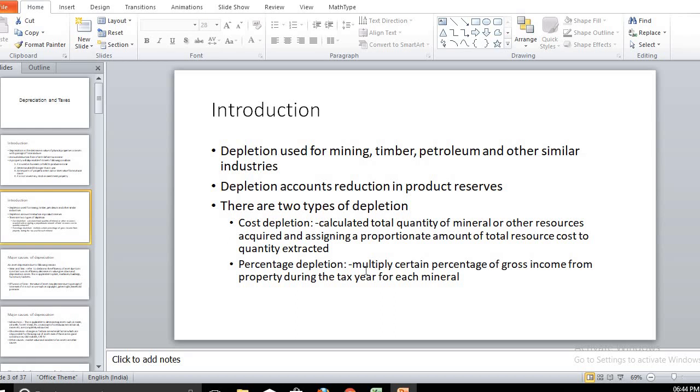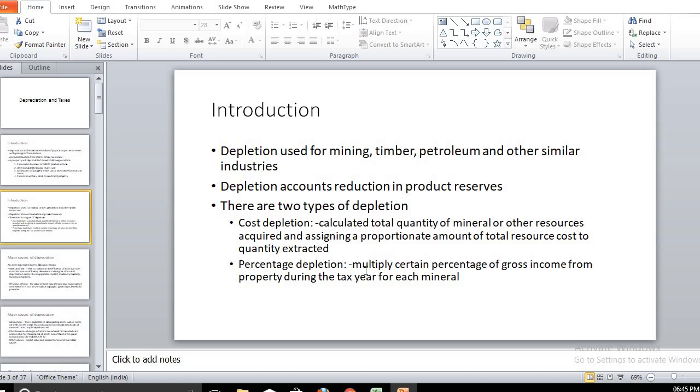Whatever the total quantity of mineral or other resources acquired, for that particular amount we can assign some proportionate amount of the total resource cost that we extracted from that particular reserve.